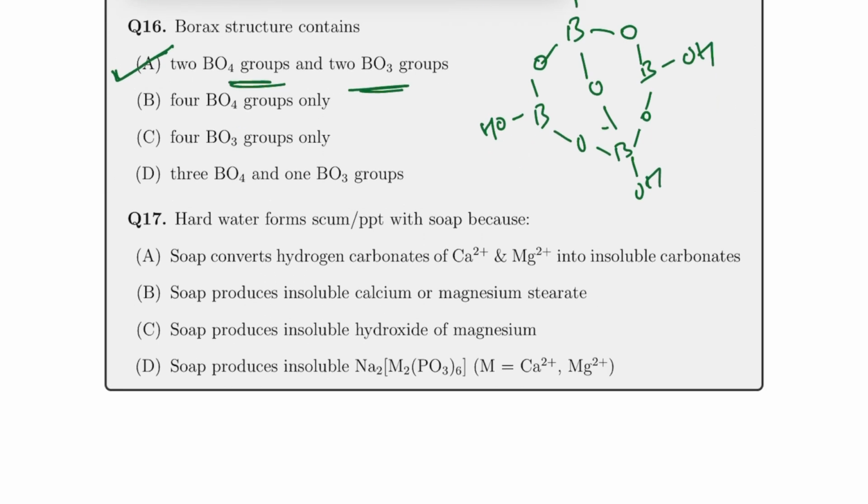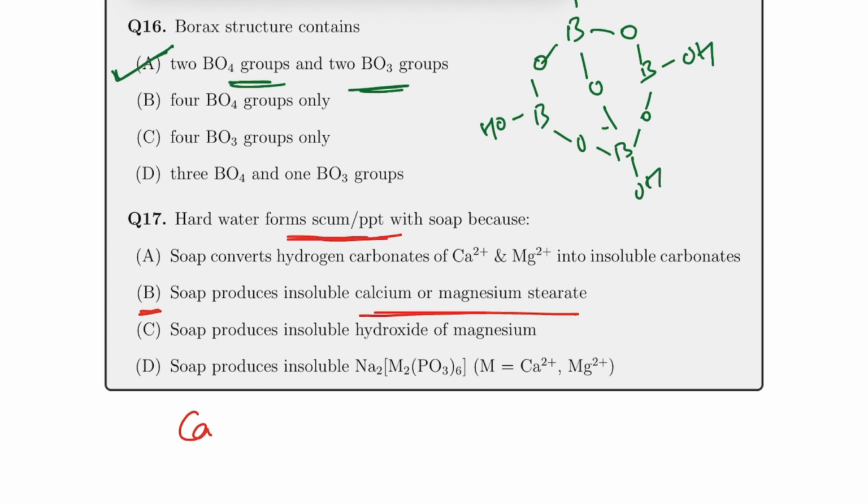And the last one is from hardness of water. That's pretty important. You know that hard water contains calcium 2+ and magnesium 2+ ions. So what happens is when they react with sodium stearate, a precipitate of calcium or magnesium stearate will form. So if that is there, then because of that only B is correct.